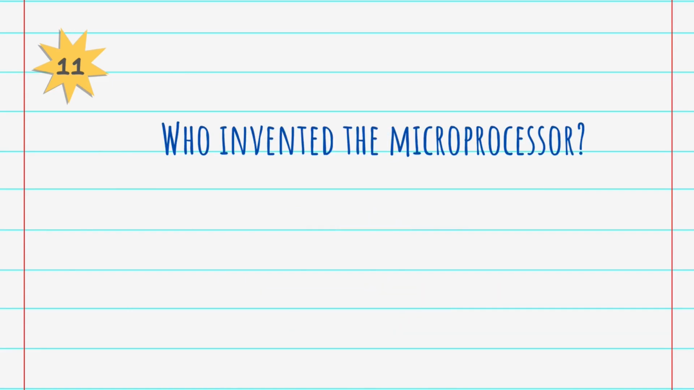Then regarding the same topic, the next question is, who invented the microprocessor? Answer: Marcian E. Hoff invented the microprocessor. Marcian Edward "Ted" Hoff Jr. is one of the inventors of the microprocessor.